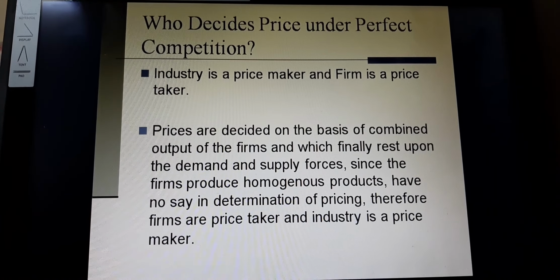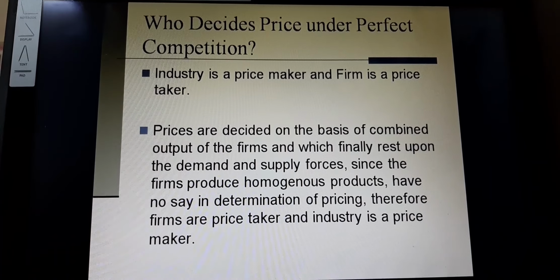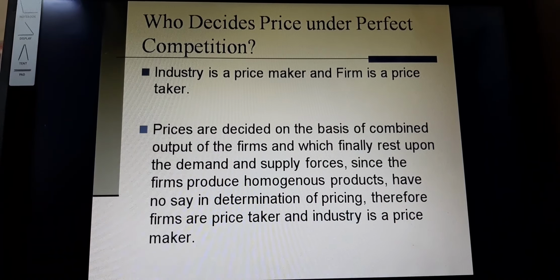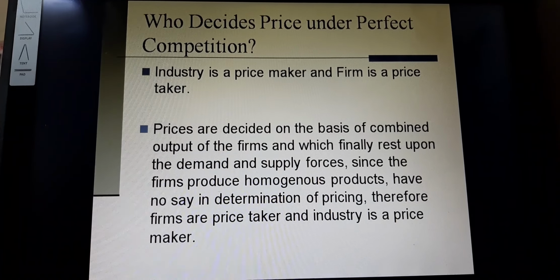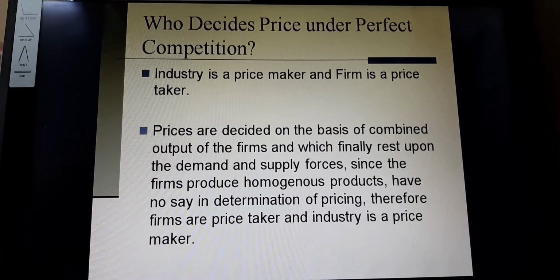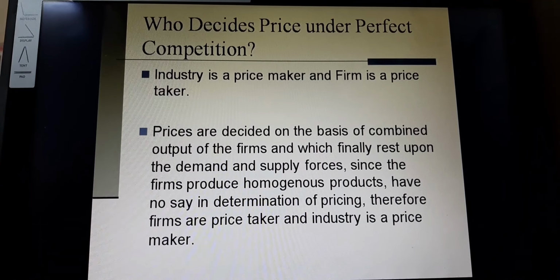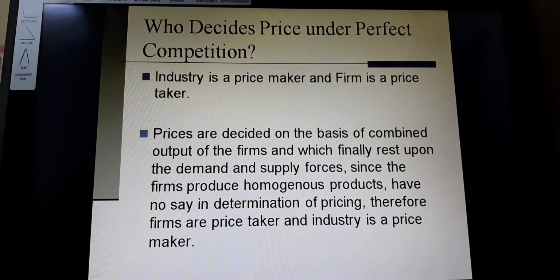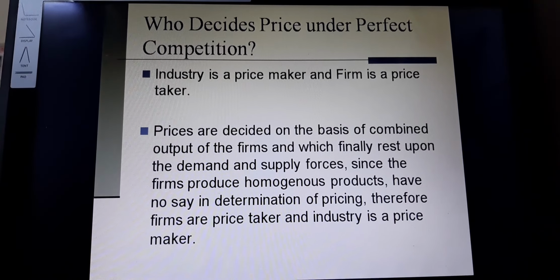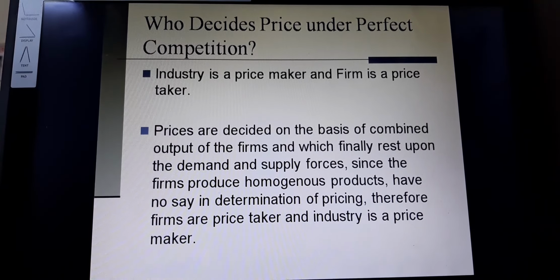Here one important consideration has to be seen: demand is the consumer's perspective and supply is the manufacturer's perspective. That's why the supply curve is upward sloping, positively sloped. That is, with the increase in the prices of the product, the supply of the product will increase, and vice versa.